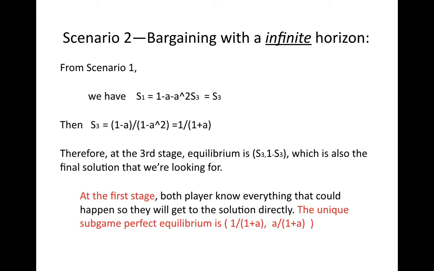From scenario 1, we can solve the value of S3 and then calculate the equilibrium. So at the first stage, we have the unique subgame perfect equilibrium. This is the solution that we are looking for.